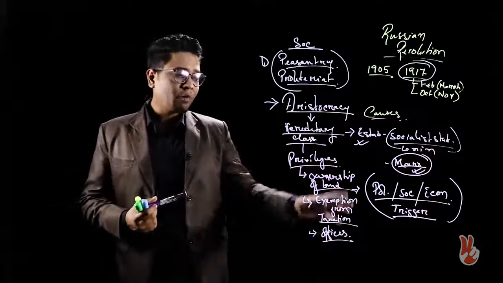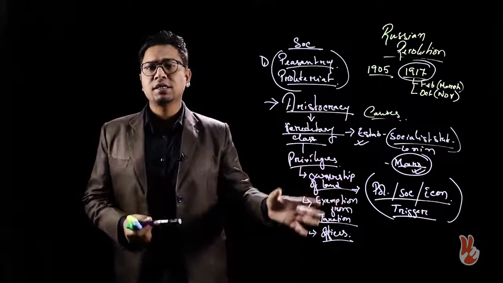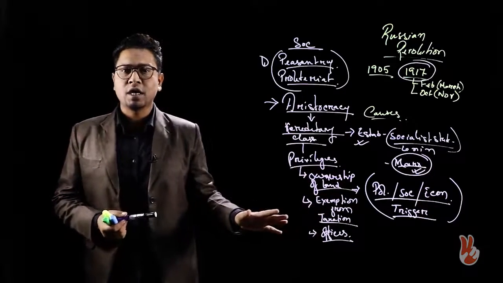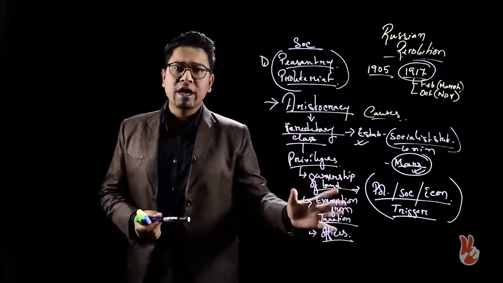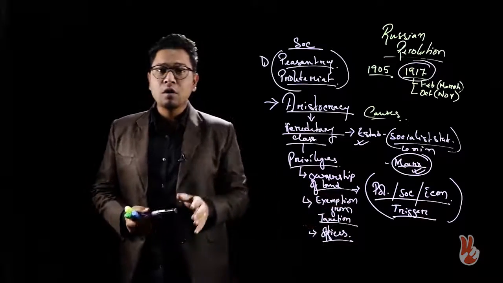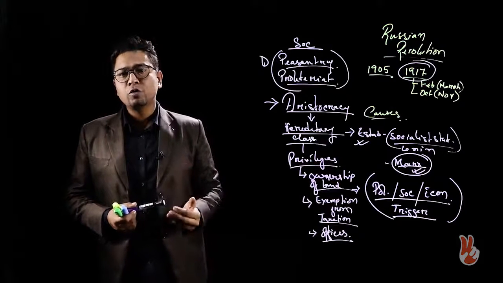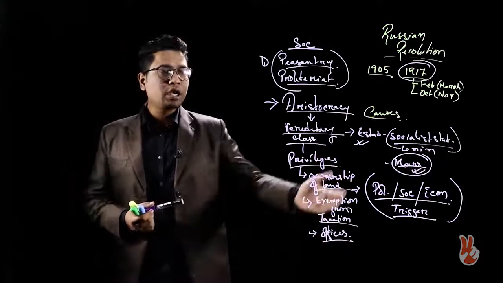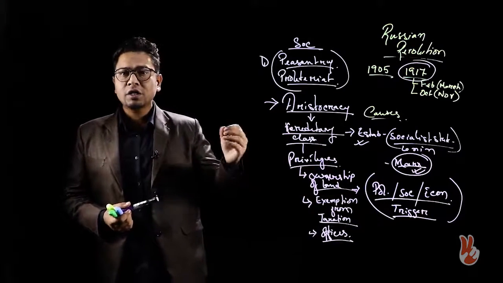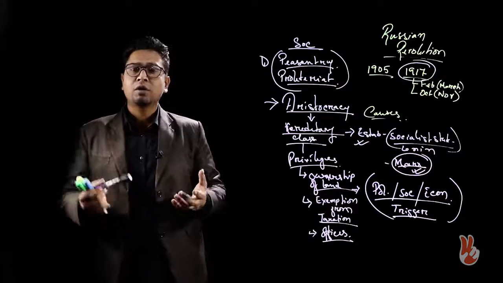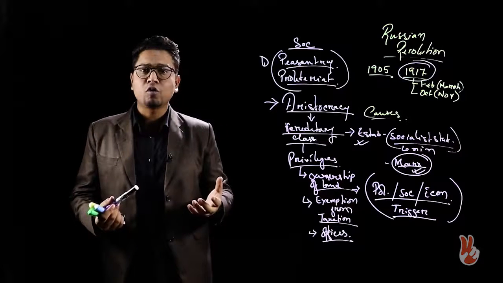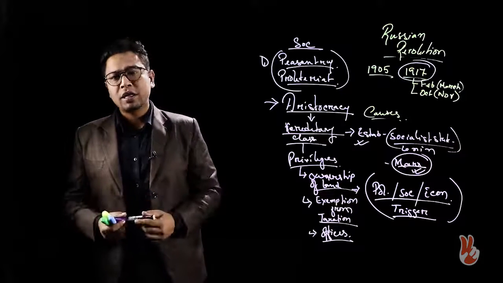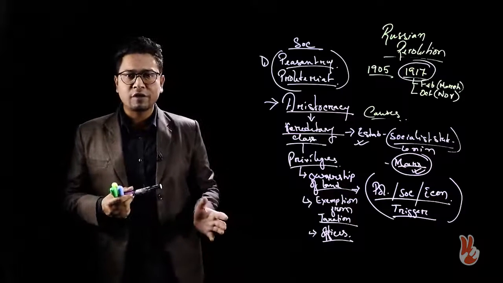At the same time, in most cases, they were exempted from paying taxes. And lastly, they also held a monopoly over offices. Now, when you look at the causes of the French Revolution, the causes are quite similar. When we look at the class system within Russia, it is quite similar to what the country of France looked like on the eve of the French Revolution. So, it is not much different.